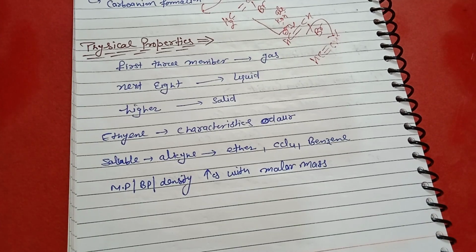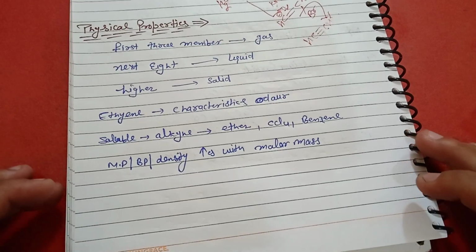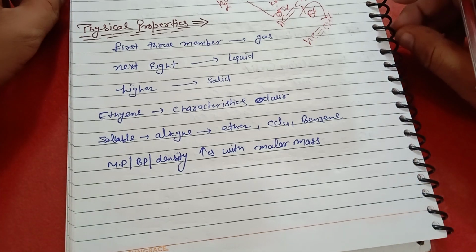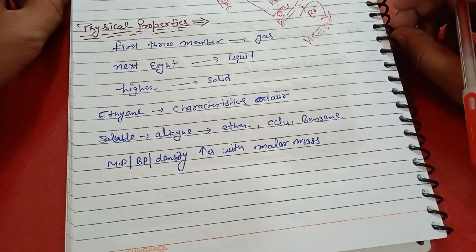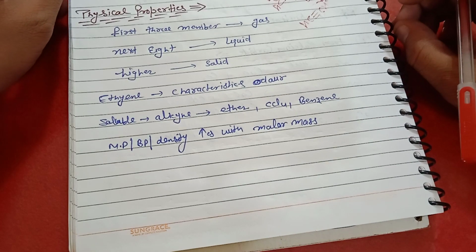Alkynes are soluble in ether, CCl4 and benzene. The melting point, boiling point and density of alkynes increase with increasing molecular mass.